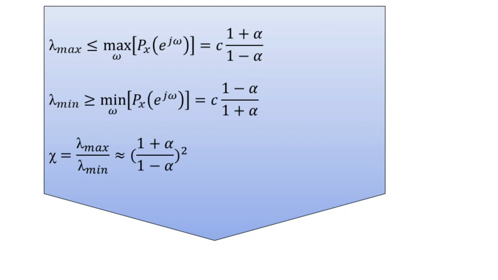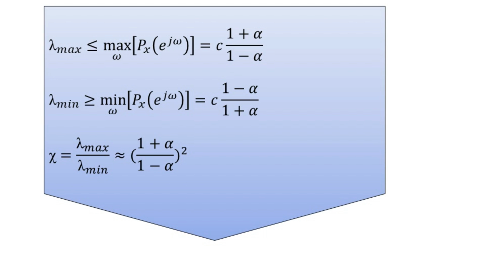This is approximated to the square of the ratio where the numerator is 1 plus alpha and the denominator is 1 minus alpha. Looking at this relation, as the value of alpha increases, tau also increases and the convergence is slower. The question was, how does the rate of convergence of the LMS algorithm depend on the value of alpha? This is the answer: with the increase in alpha, tau will increase and the convergence will be slower.